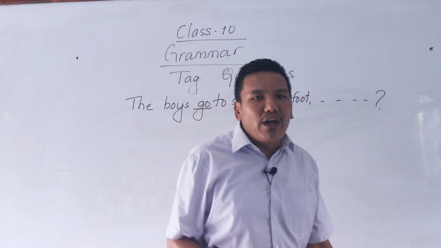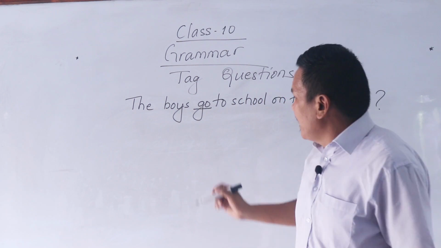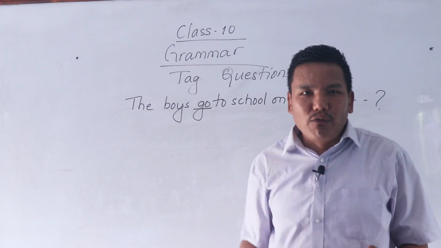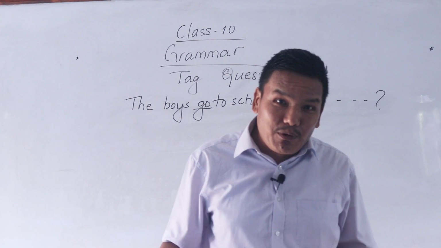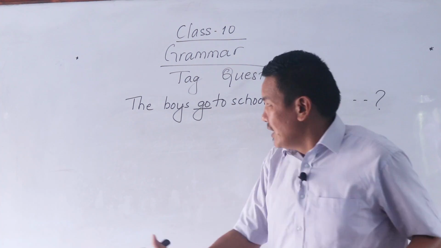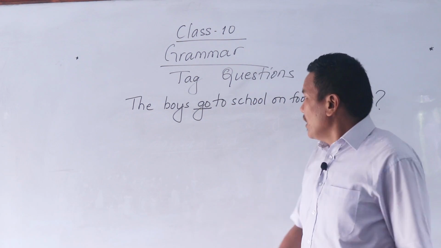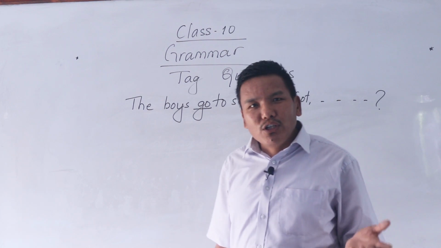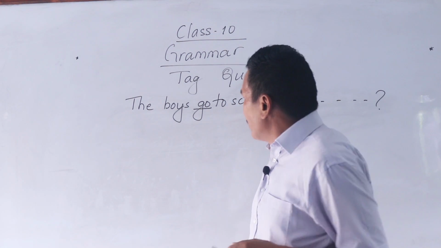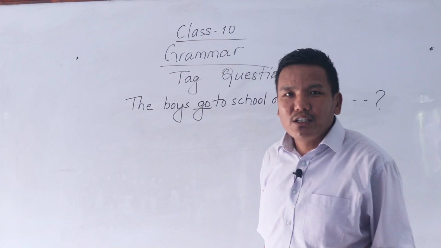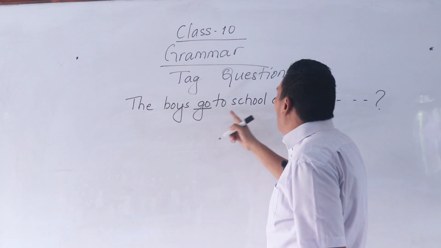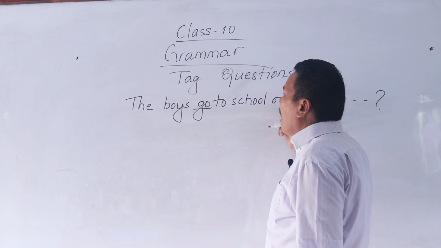There is no auxiliary verb. And this go is verb 1. Neither is it verb 5 nor V2. So it's verb 1. I told you do, does and did. So for verb 1, we write do. The boys go to school on foot.